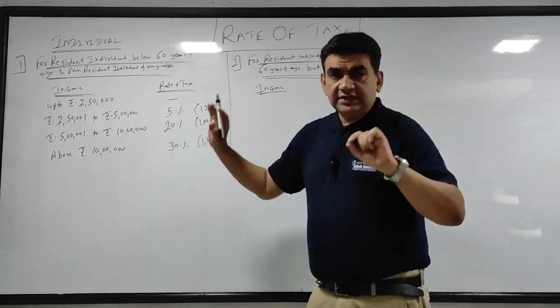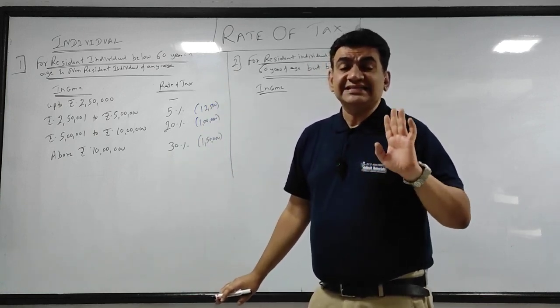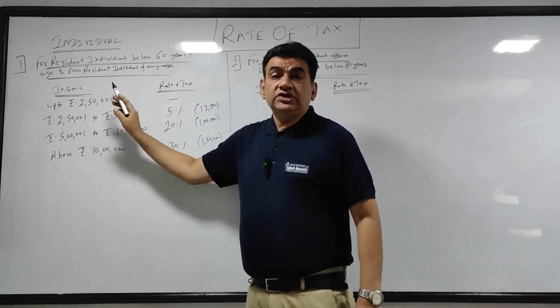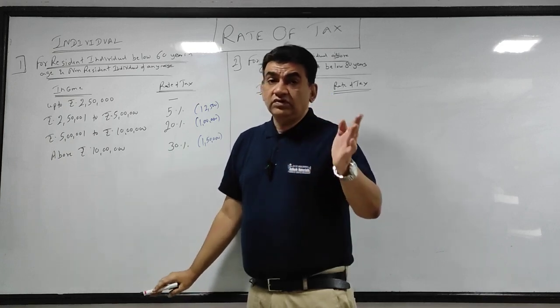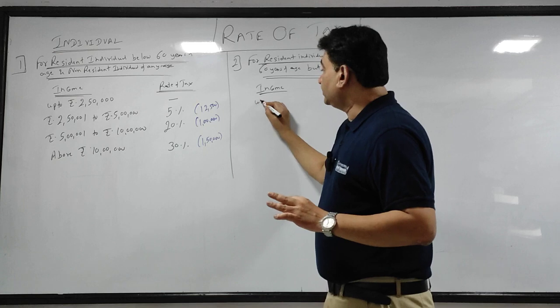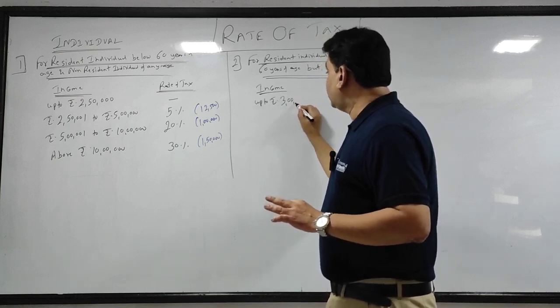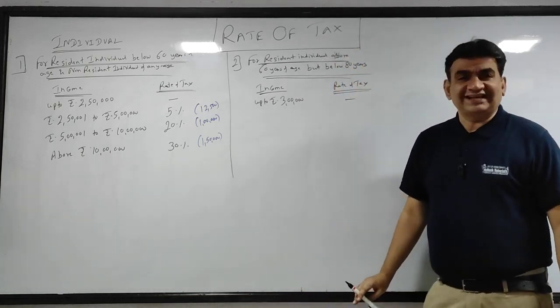Senior citizen: when a person is above 60 years, he is called a senior citizen. If you stay below 60, your exemption is up to 2,50,000. But if you cross 60, you get an extra 50,000 of income exemption. In that case, there is no income tax up to 3 lakhs.